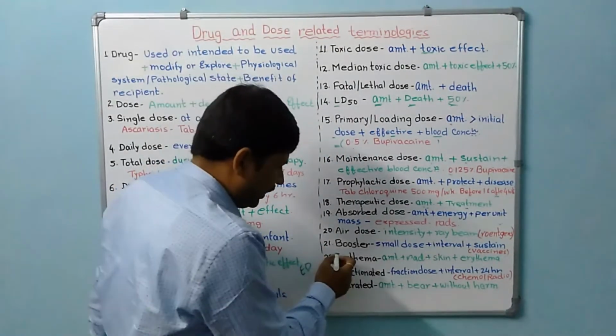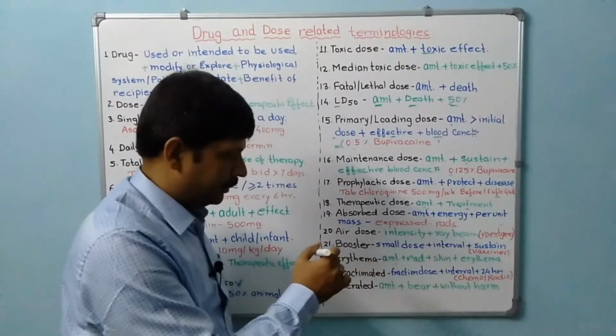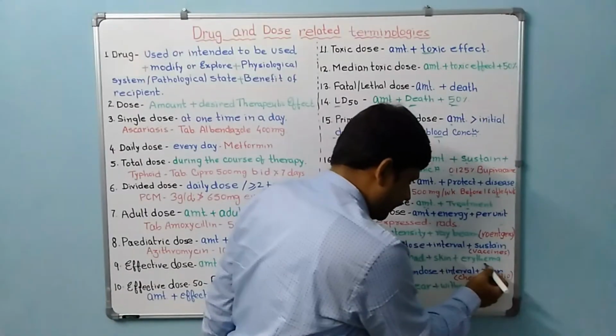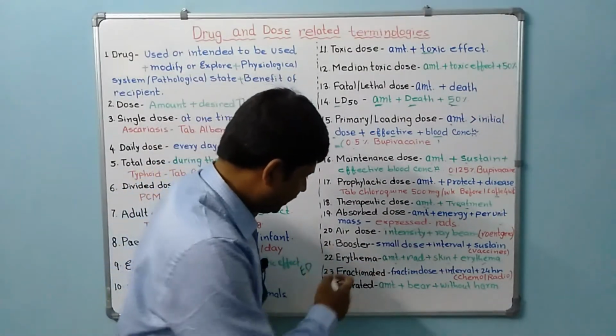Then erythema dose. This is the amount of radiation which causes erythema to the skin. Next is fractionated dose.